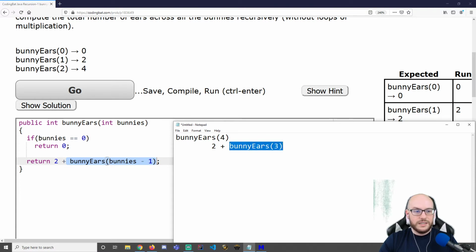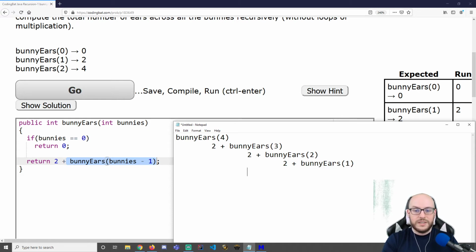We're going to ask, is bunnies, which is 3, equal to 0? No. Okay, well, we're going to put more code onto the stack that needs to be executed. We'll do 2 plus bunnyEars of 2. We'll step inside this call. We'll ask, is bunnies equal to 0? No. So we're going to return 2 plus bunnyEars of bunnies minus 1, or just simply 1. Here is, yet again, more code that I need to execute.